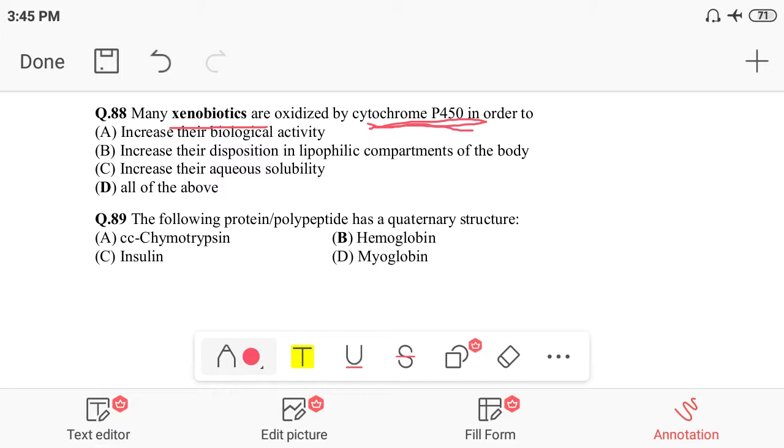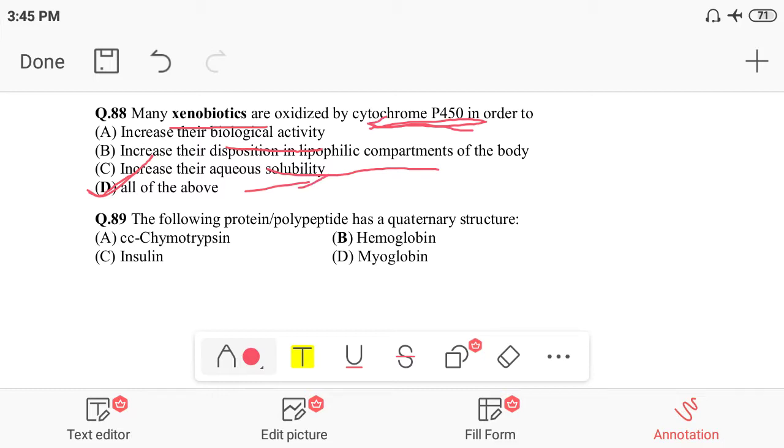So the correct option is option D, all of the above: increasing biological activity, increasing deposition in body compartments, and increasing aqueous solubility. All of these are correct for xenobiotics.